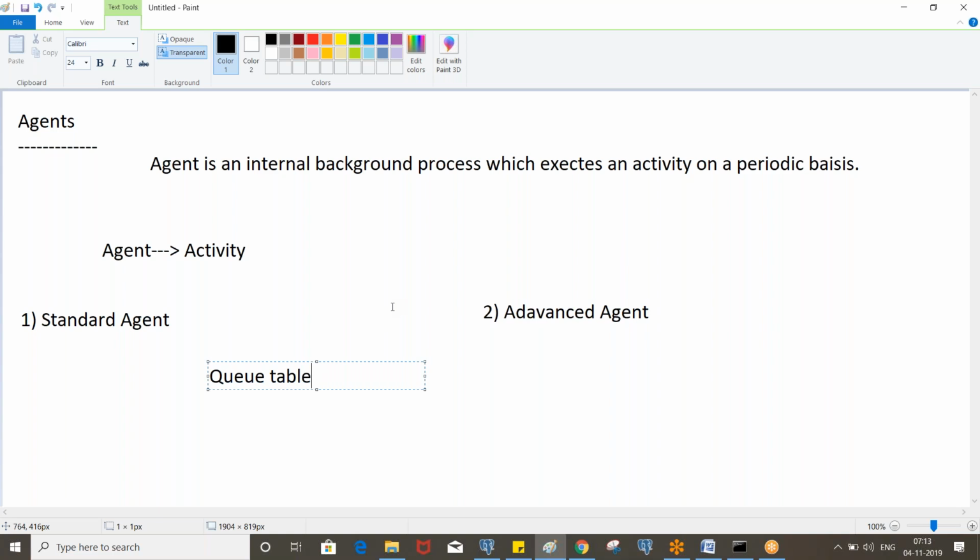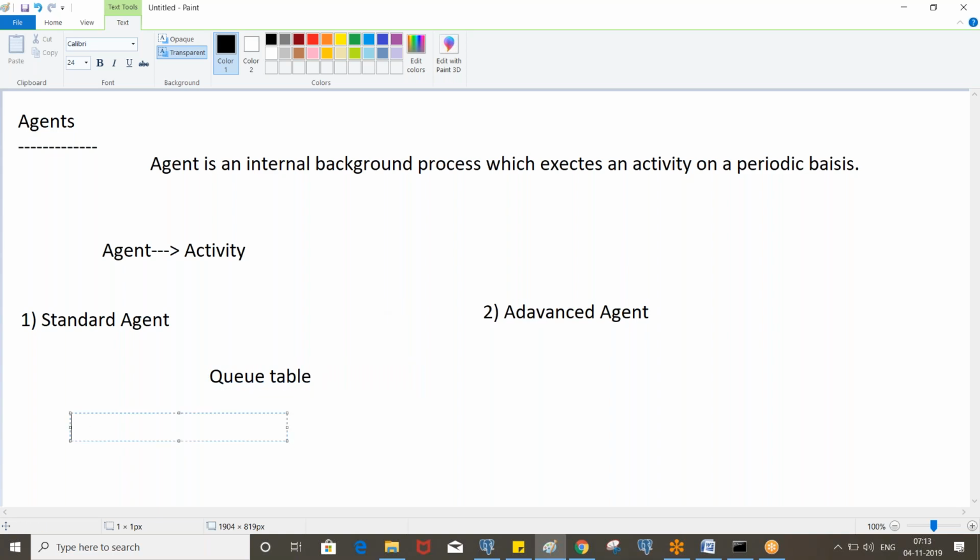Let's say as part of the borrower details, the loan application processing, we executed the flow, let's say 10 times. So the 10 items will be available in the queue table. So when the agent wakes up, it will process all those 10 items. If you do not have any item in the queue table, it will not execute the activity, right? So the standard agent depends on the queue. Okay, so note down the definition.